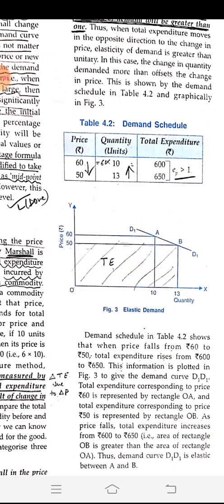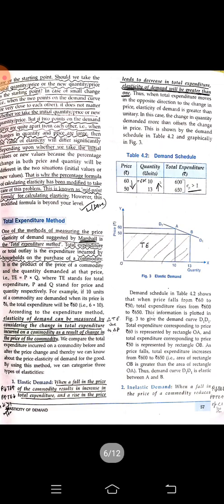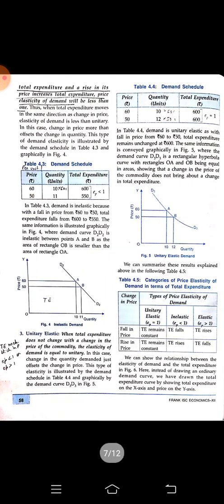Next we have inelastic demand. Inelastic demand means that as the price decreases, the total expenditure on that commodity also decreases, and as the price increases, the total expenditure also increases. Here the price elasticity is less than 1. You can see a demand schedule again.